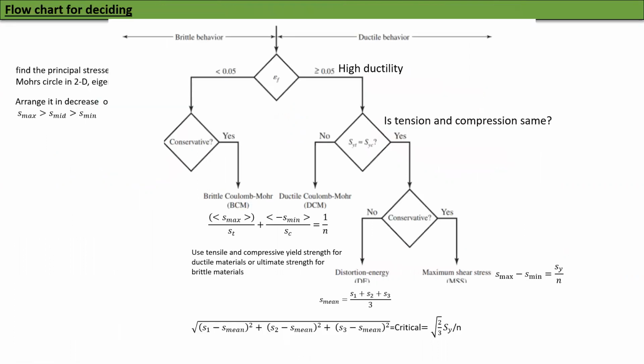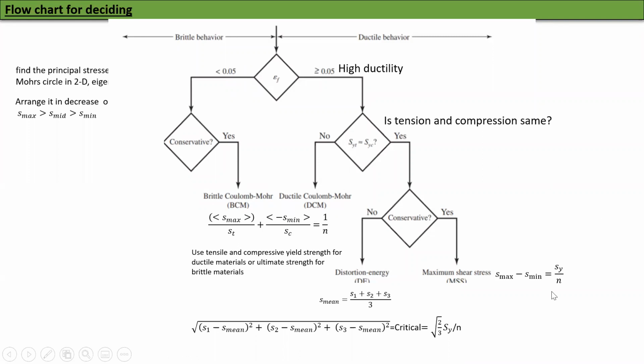Okay. So there's a flow chart that enables you to determine what to do. Ductile behavior means that your strain to failure is more than 0.05, more than 5% strain to failure will give you high ductility. Brittle behavior is less than that. For brittle behavior, you want to use the Coulomb-Mohr criterion. If it's high ductility, but tension and compression are not the same, then use the Coulomb-Mohr criterion again. But if tension and compression are the same, then you can either use the distortion energy, which is a little bit less conservative than the maximum shear stress, but people use them.